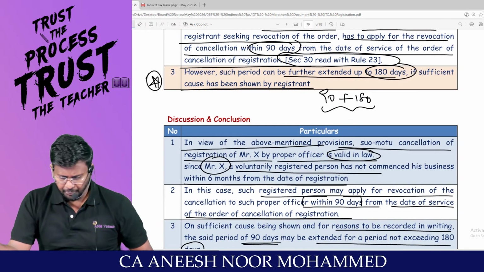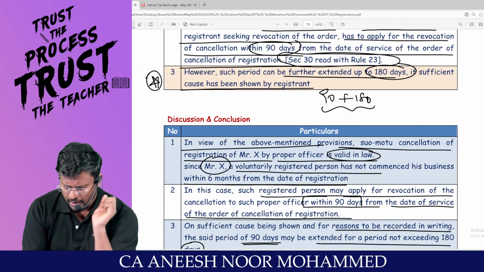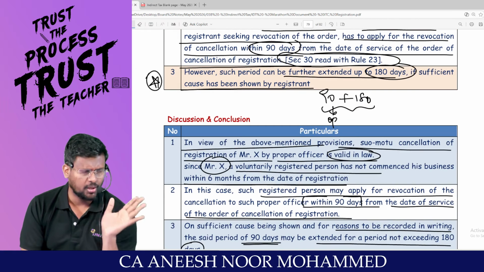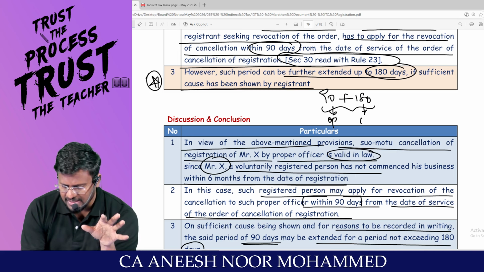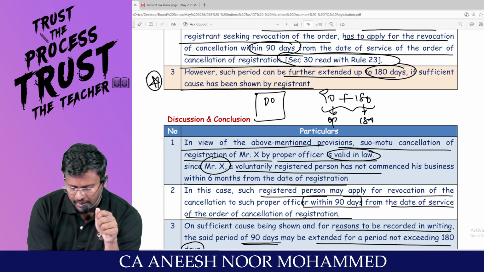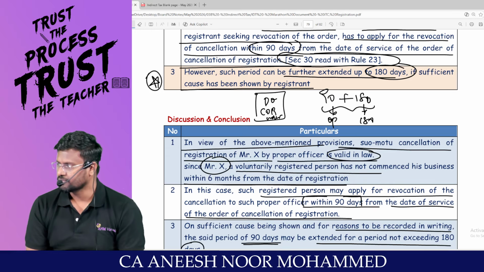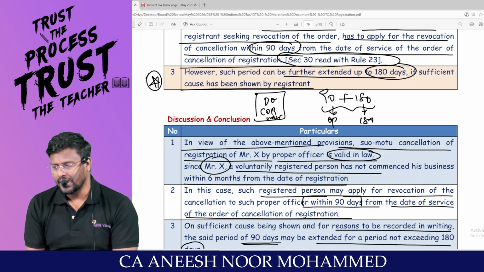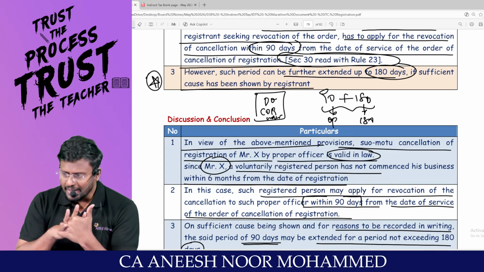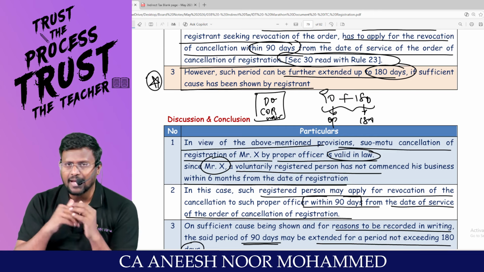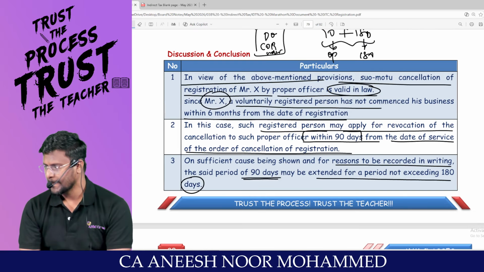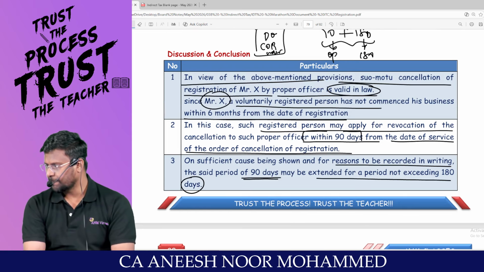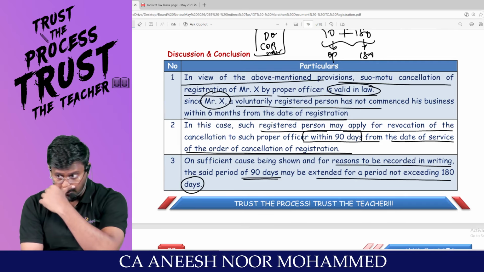Are you all really with me? Let me ask you one question. 90 days is the original period. Will you get plus 180 days, or maximum 180 days from the date of cancellation of registration order? How have you understood this provision? 90 plus 180, or 90 days is the original period and it can be extended up to a maximum of 180 days. Plus 180 days. Maximum 180 days. Maximum 180 days means what?